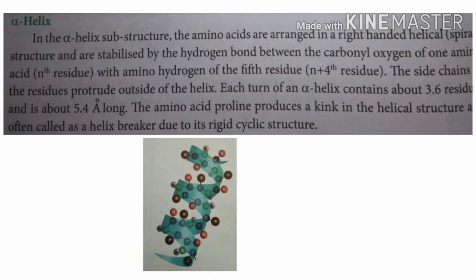Each turn of an alpha helix contains 3.6 residues and is about 5.4 Angstrom long. The amino acid proline produces a kink in the helical structure and is often called a helix breaker due to its rigid cyclic structure. So there is a hydrogen bond between the nth residue's carbonyl oxygen and the n plus 4th residue's amino hydrogen. Okay, this is the structure of alpha helix.